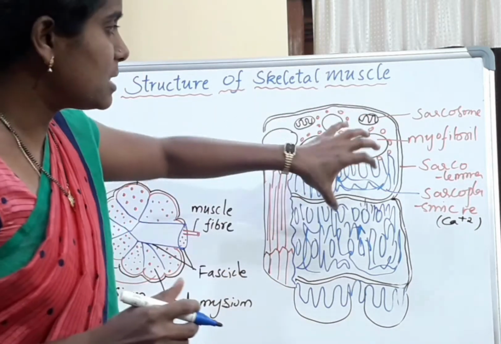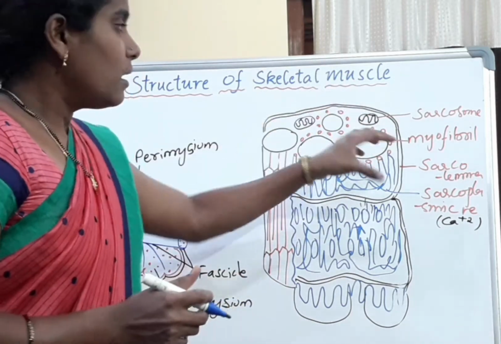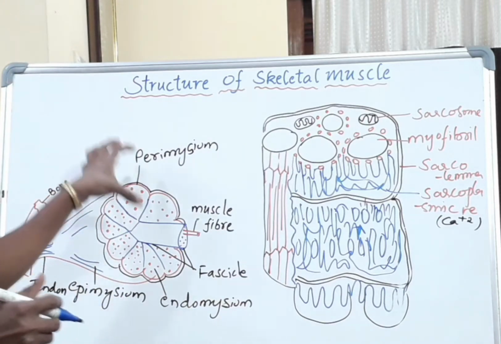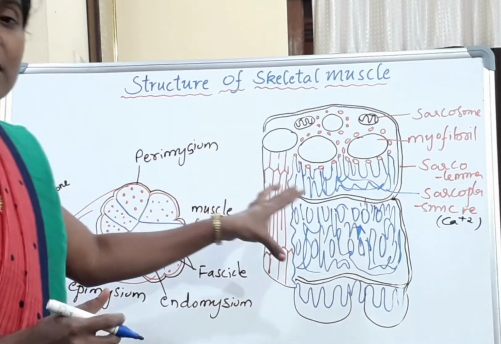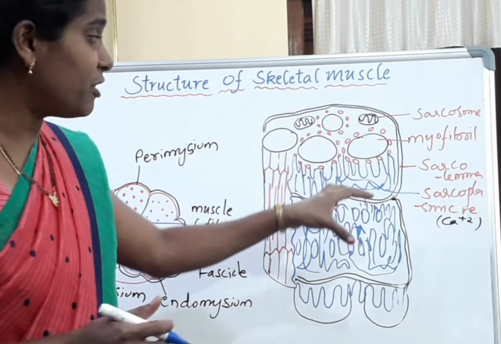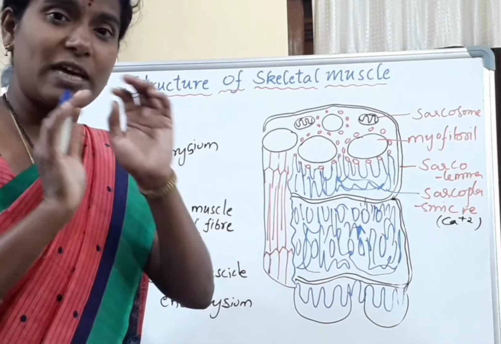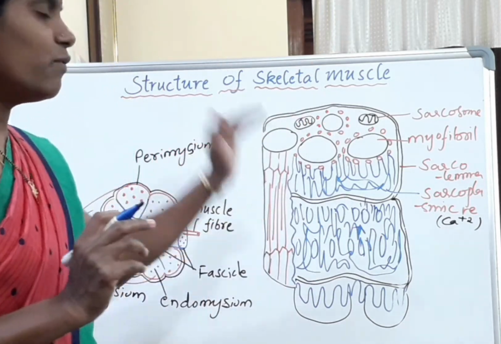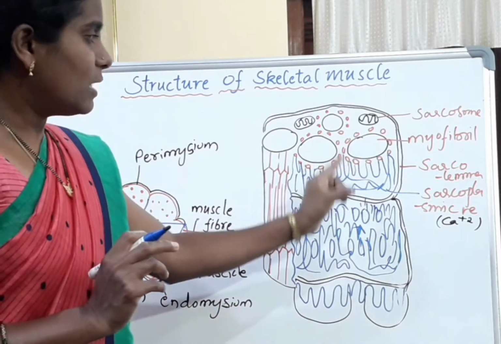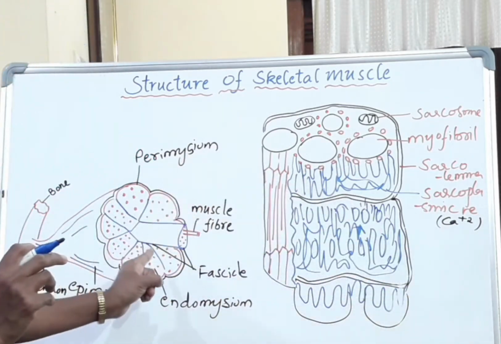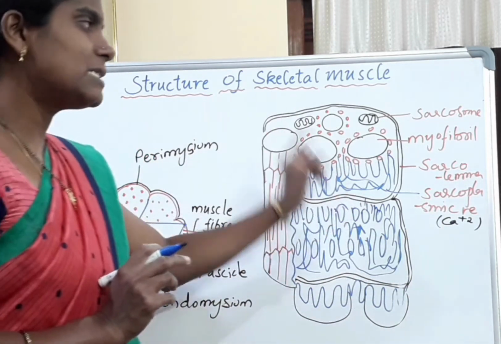So students, this is the ultrastructure of the muscle fiber and the structure of skeletal muscle. Without having this idea, learning the muscle chapter is very hard. So everybody watch this video till the end. Then you will get an idea of skeletal muscle structure as well as muscle fiber structure.